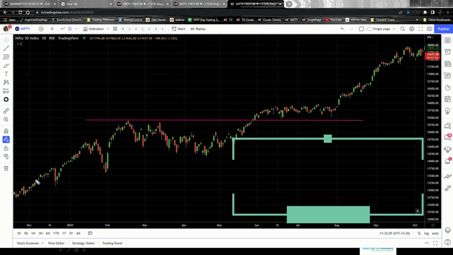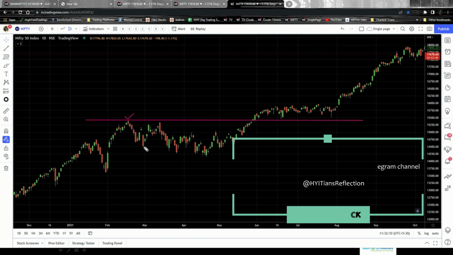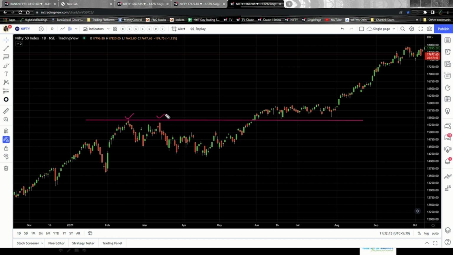Okay, now the stock has been going up. It faced a resistance here, went down, came up again, again faced a resistance, went down, and then there was a phase of consolidation that happened here, right? And then it went up, and this is the point where it actually breached the resistance and it went up, right? And then after the resistance, I'm so sorry, let me bring in the line again.